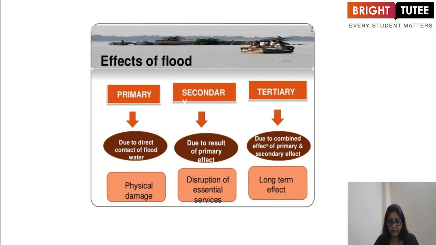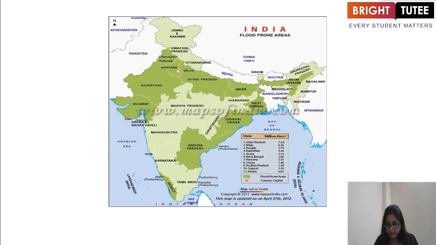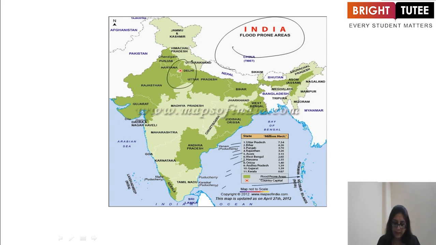Now, what are the effects of flood? Primary, secondary, and tertiary. Due to direct contact of flood water, physical damage; as a result of the primary effect, disruption of essential services; and tertiary, due to the combined effect of primary and secondary, long-term effects. These are the effects of floods. Now, these are the areas which you could see. These are the flood-prone areas: Uttar Pradesh, Bihar, Punjab, Rajasthan, Assam, West Bengal, Haryana, Odisha, Andhra Pradesh, Gujarat, and Kerala. The green areas are flood-prone areas, and red is the country capital, that is Delhi.